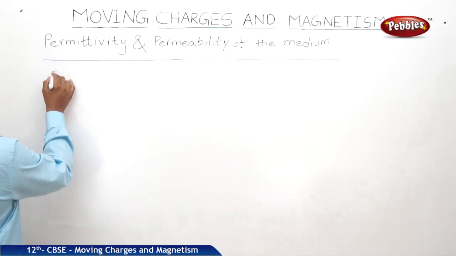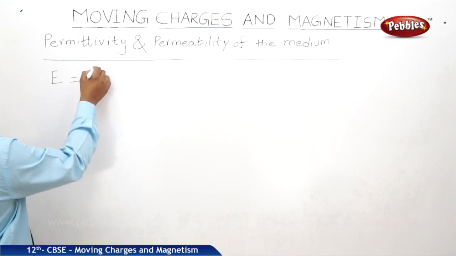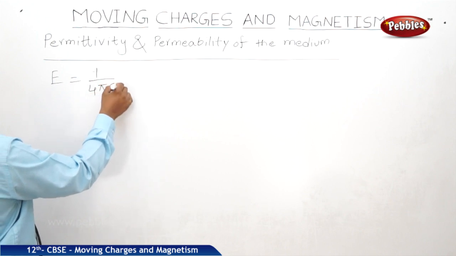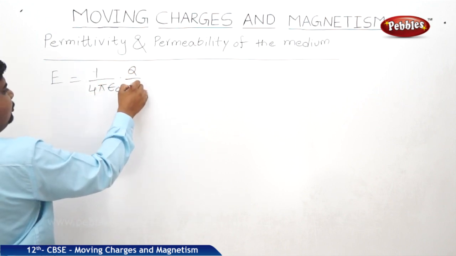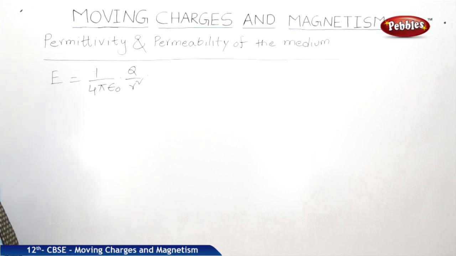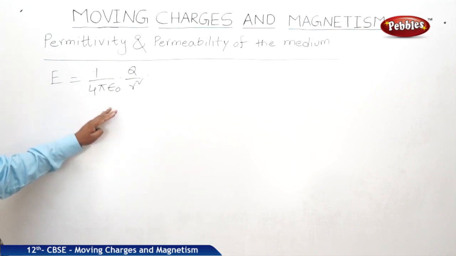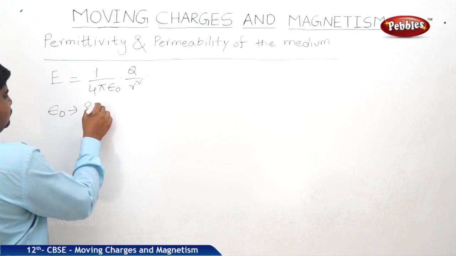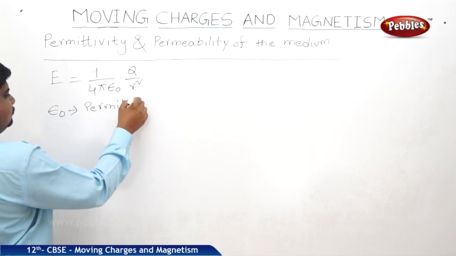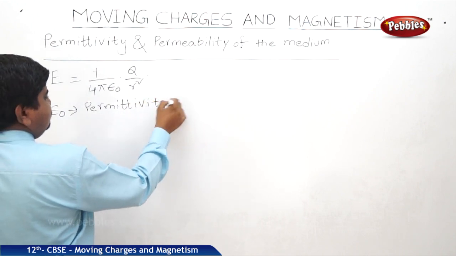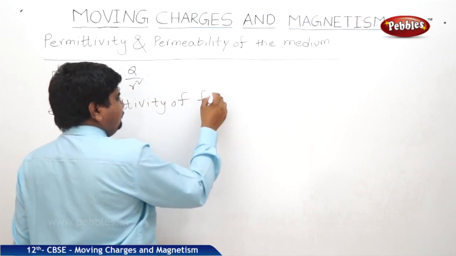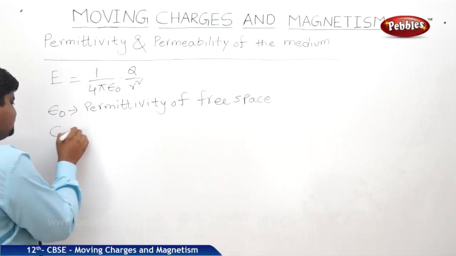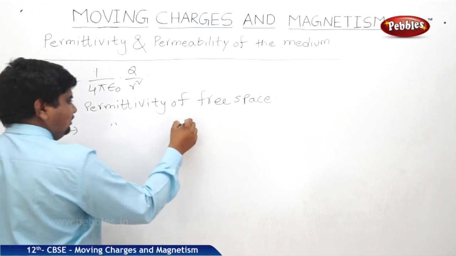In case of electrostatic force, we got E is equal to 1 by 4 pi epsilon naught into Q by R square. Epsilon naught means permittivity of free space. But epsilon is equal to permittivity of medium.